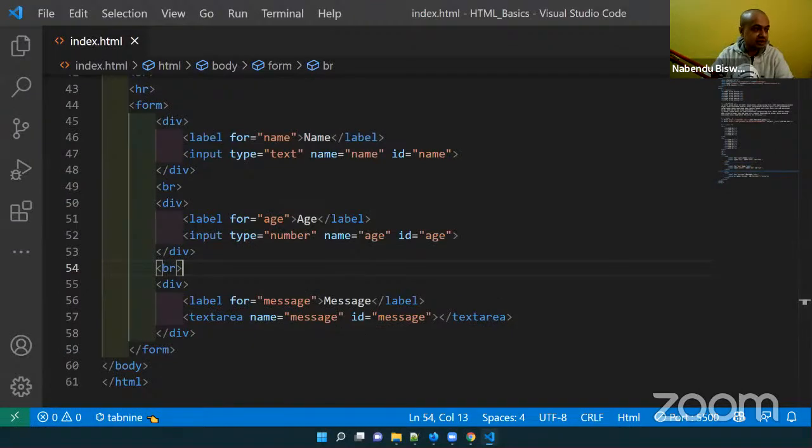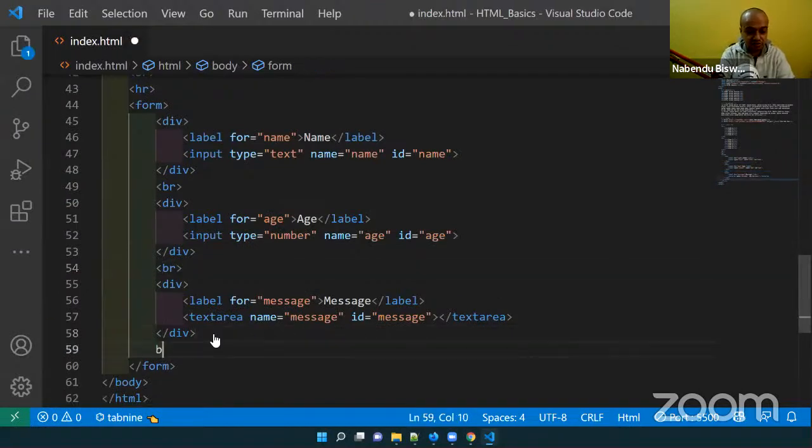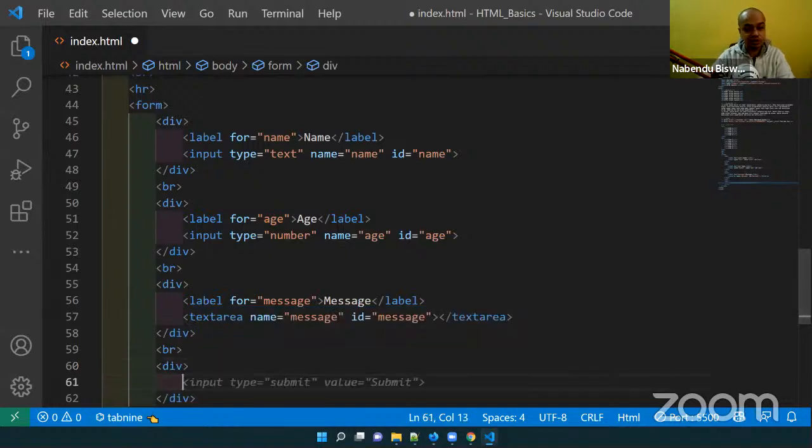Then after message, I'll come here and do a break row, and then I will do a div again, and this time I will tell about the drop down list which we have.